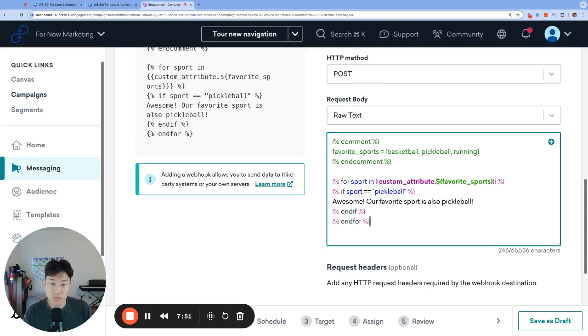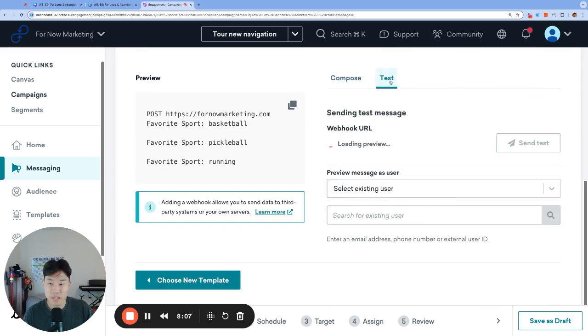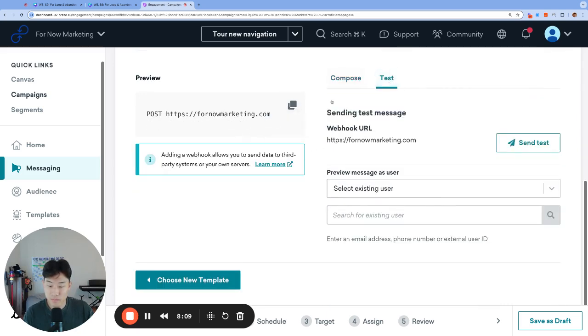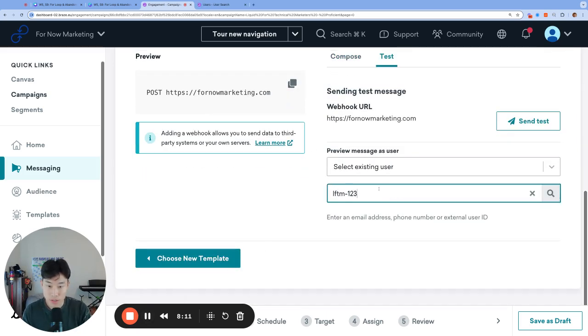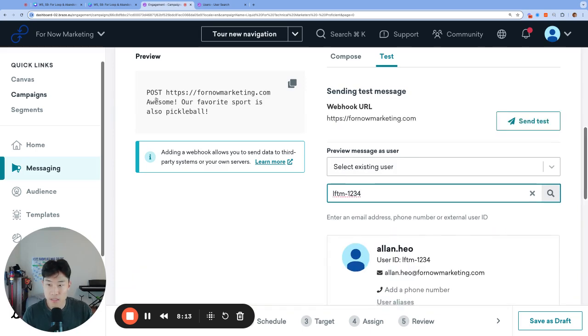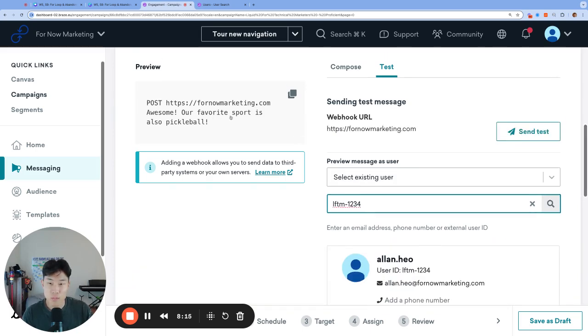So sport is equal to running for this last cycle. If sport equals pickleball, that is not correct. Sport is equal to running this time. This message will not display. And then the if statement will be over, and that takes us to the end of our for loop. So our for loop is over. Let's take a look at what that looks like. Let's go ahead and search our user who has the values. And it says, awesome, our favorite sport is also pickleball.